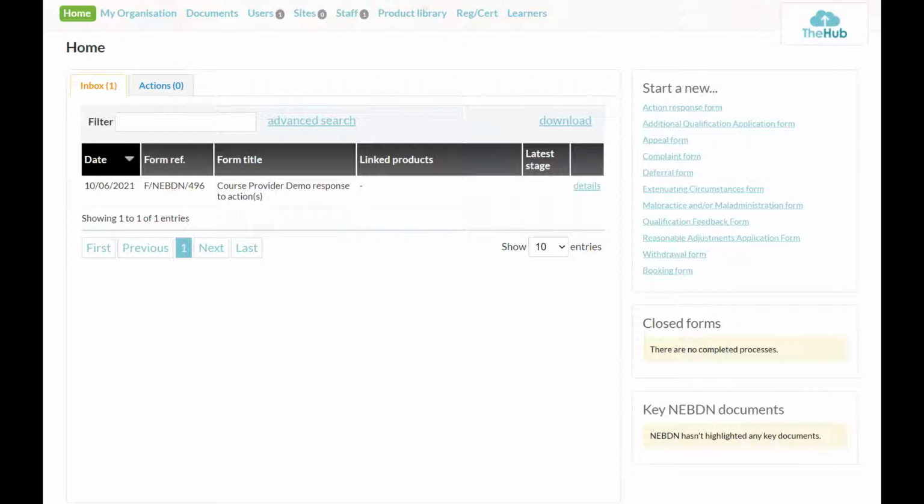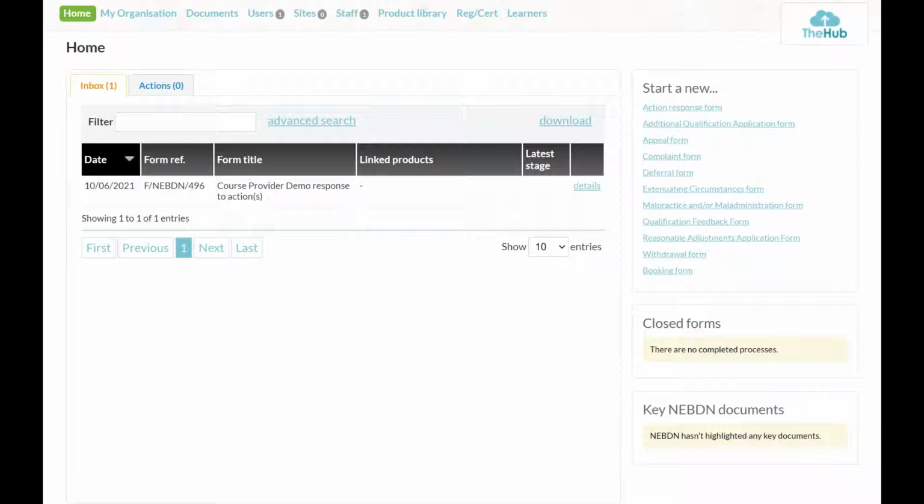We've also got closed forms. So these, any forms that have been closed will appear here. And you've then got key NEBDN documents. Now, when you log on, you will see in the key NEBDN documents that there is a copy of the course provider agreement. And there are also guidance videos on how to complete all of those forms that I've just listed there, along with the how to upload a new document guidance video. So it's really worth a look at those videos. You can download them at any time and have a look through them.